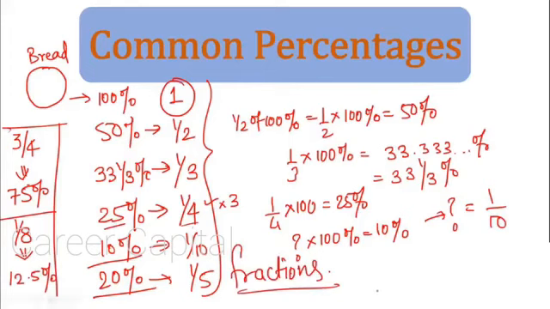Sometimes in percentage sums, like word problems on percentages, someone might say that so and so person has these many things. Out of that, the person gives out half of the things. So how much percent of the things remain? We should know half is gone, that means 50% is gone. 50% is gone, that means 50% remains, right? So this is very easy.